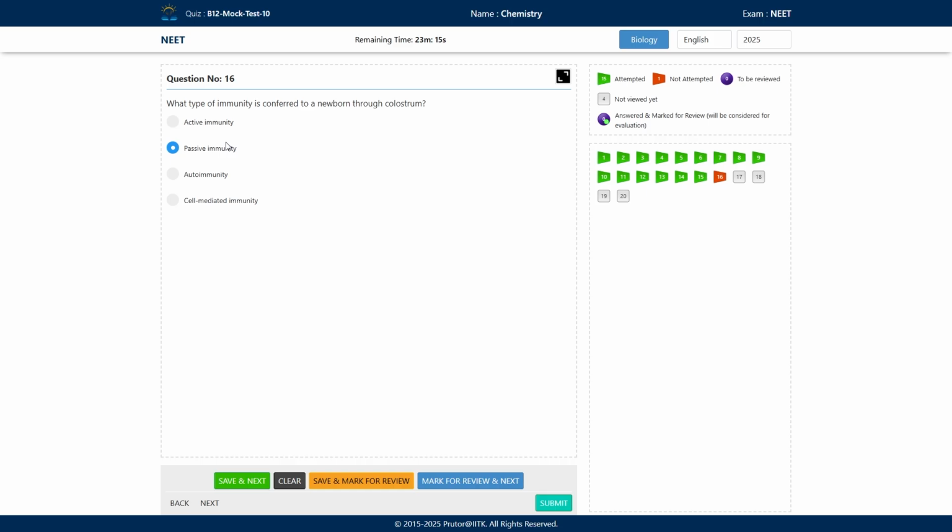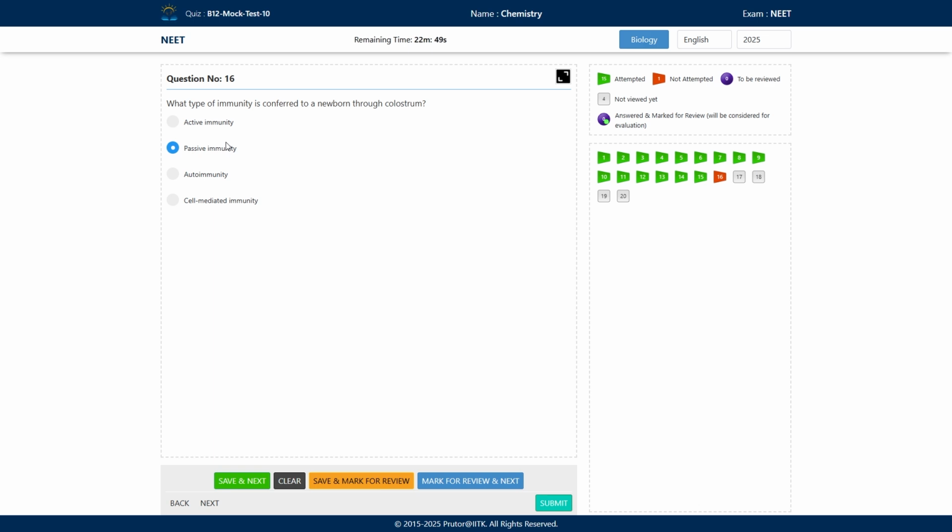Then you have active immunity. In active immunity, the body's immune system is activated. Whenever the pathogen enters the human body, the immune system generates a response against this pathogen. So antibodies are being produced here. It takes time for the production of antibodies, but this type of immunity is long lasting because here memory cells are being produced.